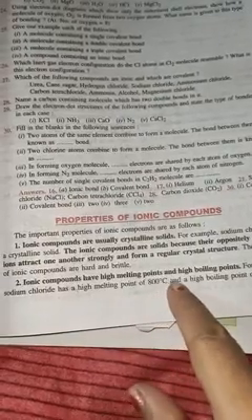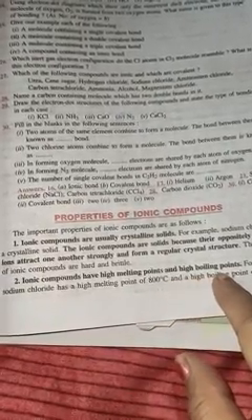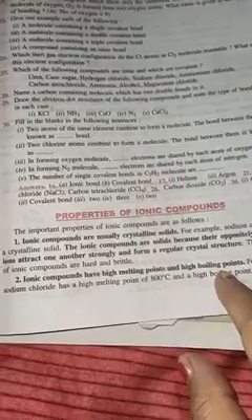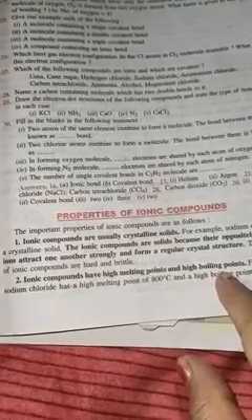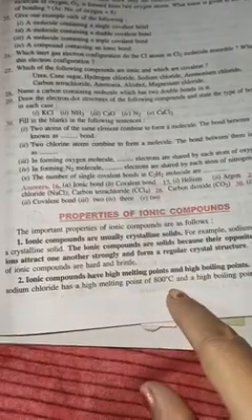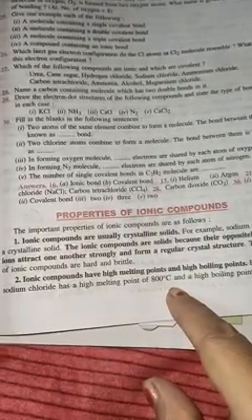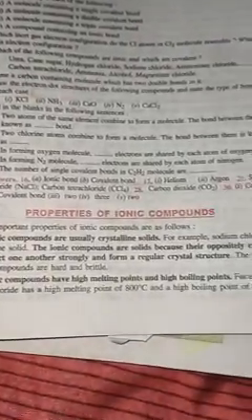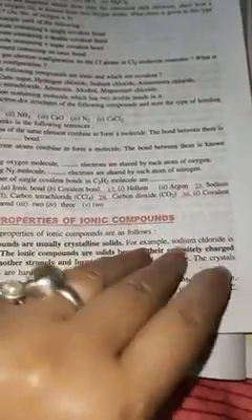Ionic compounds have high melting and boiling points. Both the melting point and the boiling point are high. A high melting point is around 800 degrees Celsius. This is the property. Two properties are over. Now the third property.